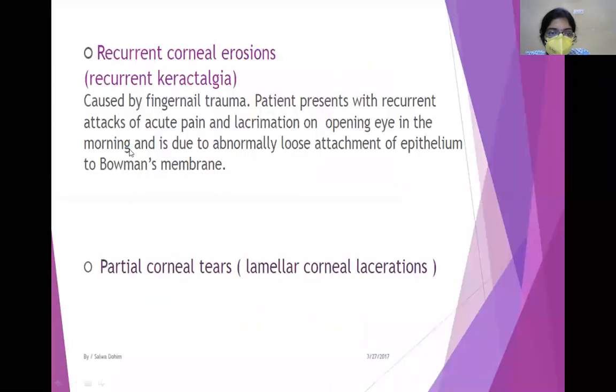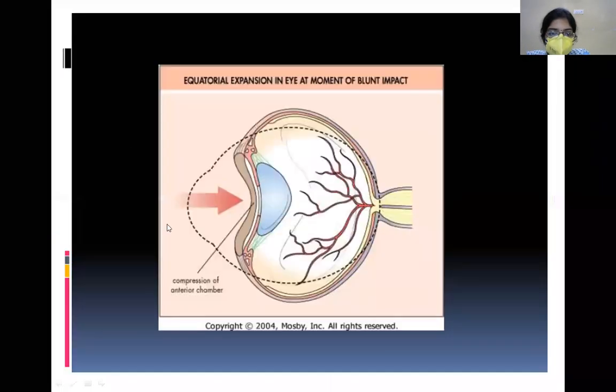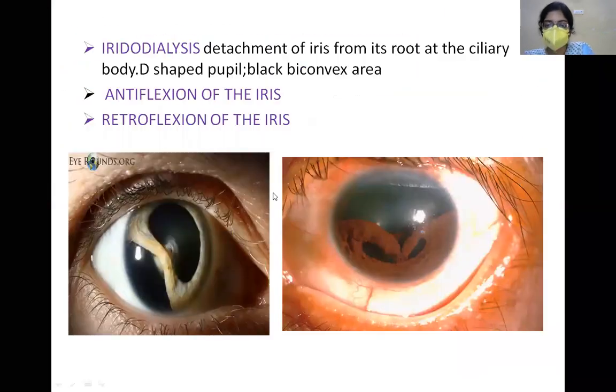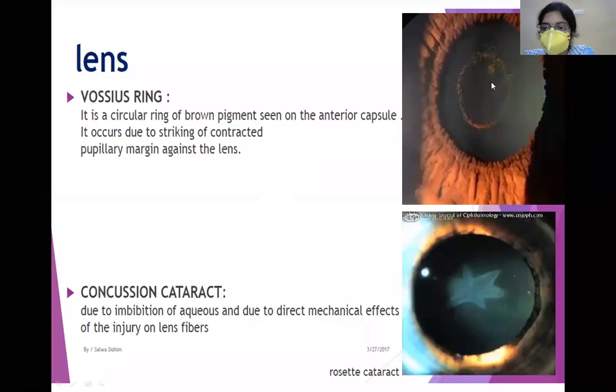everything goes posteriorly, right? So the impact is posterior. What happens is the pupil will go and hit the lens posteriorly. Because of that, this pupillary margin will get imprinted on the anterior capsule of the lens, and it is seen as a circular ring of brown pigment. Okay, so this is how it looks. This is known as the Vossius ring.